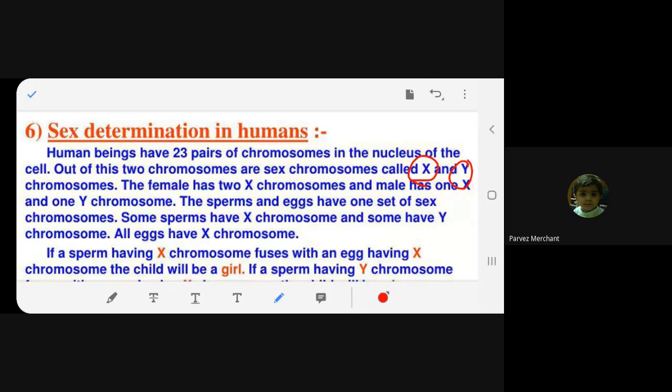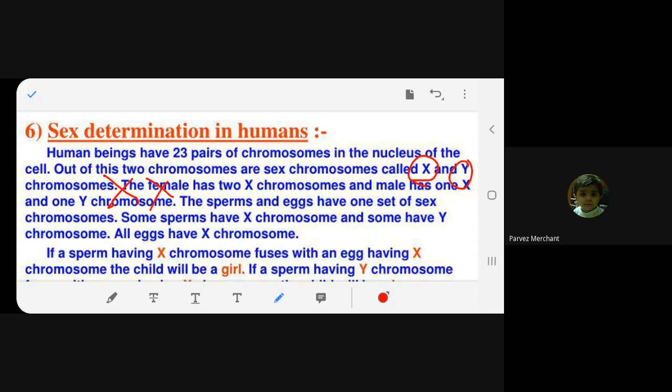In 22 pairs of chromosomes, it is XX in males as well as females. But in the 23rd pair, in females it is XX, but in males it is XY. Have you understood now?